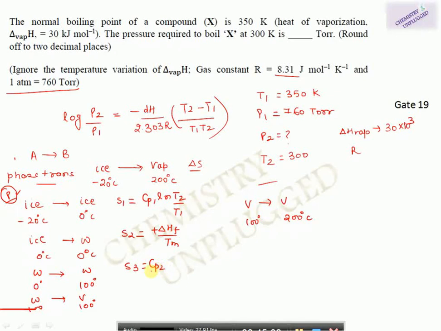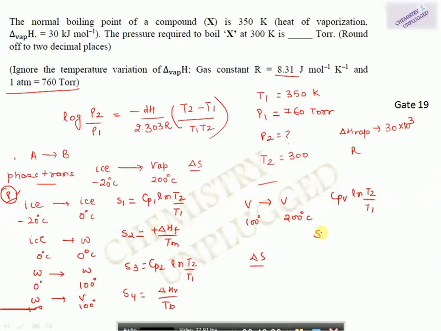Then in the third one, again phase is the same and temperature is different. So we will take Cp2 ln T2 over T1. Cp2 is heat capacity for water. Then S4 is where phase is different but temperature is the same, and this is the process of vaporization. So we will take heat of vaporization upon boiling point of water. Then the last step is phase is the same and temperature is different. So we will take Cpv, heat capacity for vapors, ln T2 over T1. So del S will be the sum of these entropies.